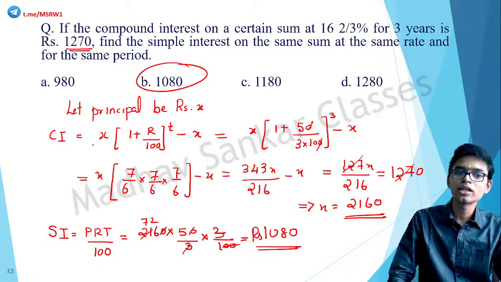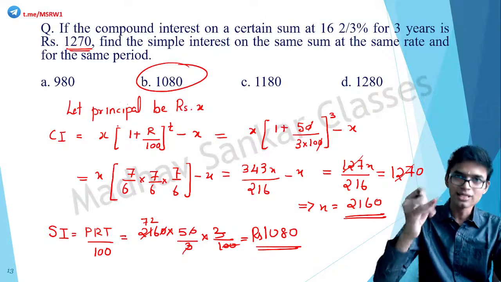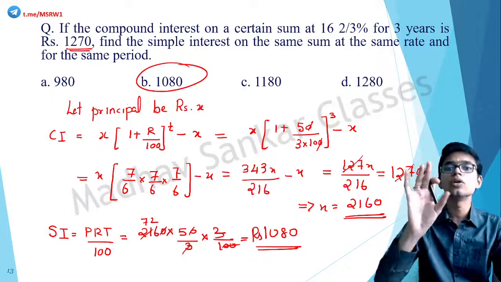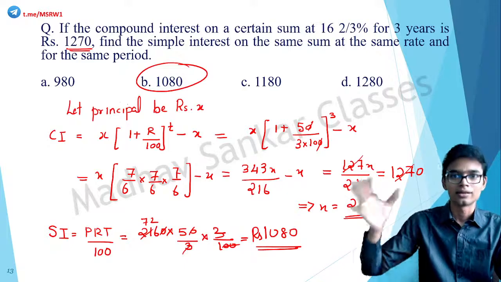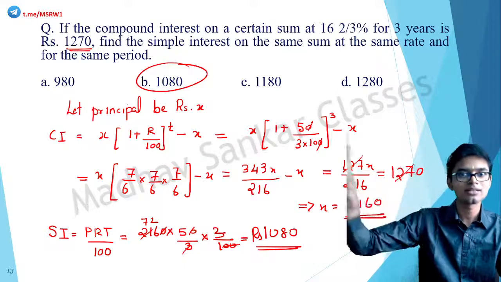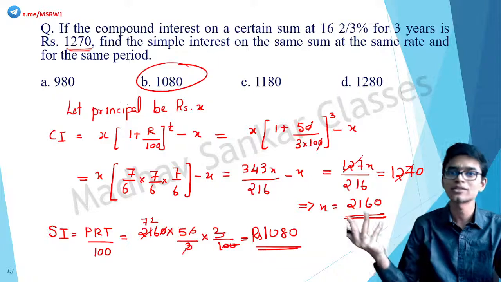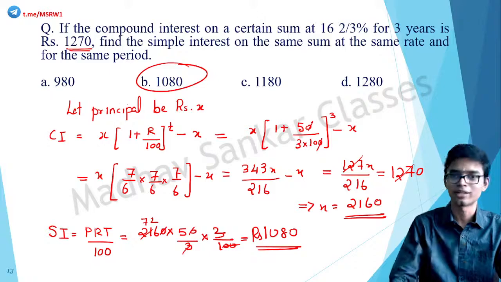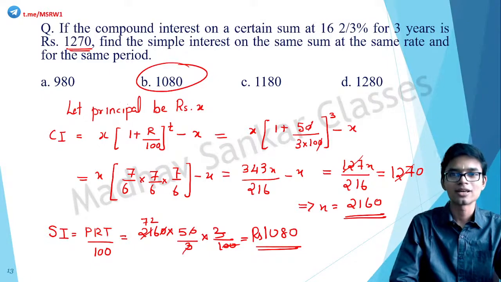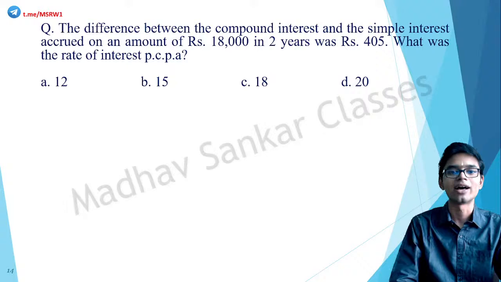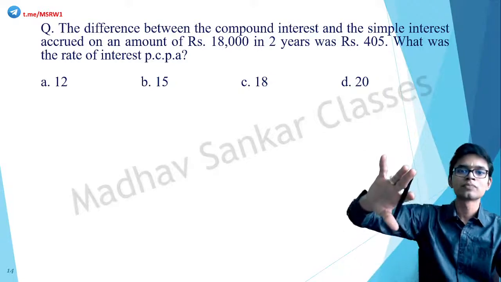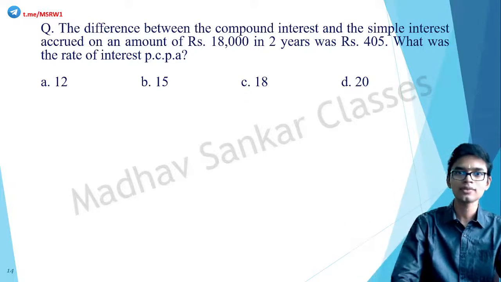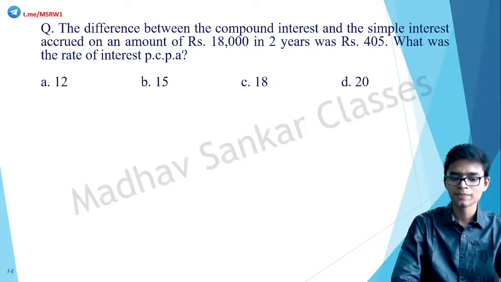Clear? So using the compound interest formula, we have rate, we have time, we have the CI, compound interest. So using that formula, we found the only unknown variable, that is principal. And simply we substituted that principal and the rate and time in the simple interest formula and found the simple interest. Basically, this chapter deals with substituting values in a formula, nothing more than that. Okay, all the questions are like this only. Simply understand the question, identify which formula to use and put it in that formula. That's all.